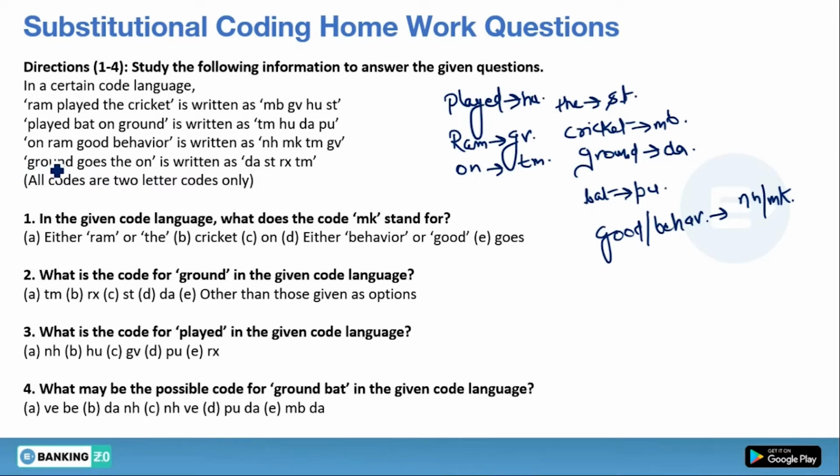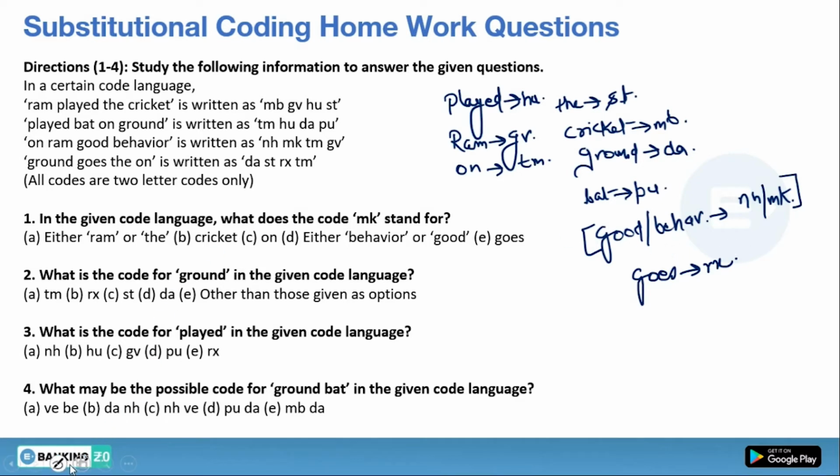We know the code of ground, the and on, and only one word is left, that is goes. So the goes code will be the remaining code, RX. For good and behavior, we cannot find the confirmed answer because we have not found them in any other statement apart from statement number 3. That is why we cannot tell the correct answer.